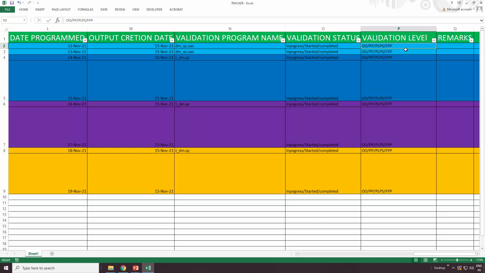If due to some reason these outputs are not done, not started, or anything has not happened, you can write remarks on why that particular work has not started, why the validation is not completed, why the development is not completed. You can write remarks in this particular column. So basically this is the tracker.